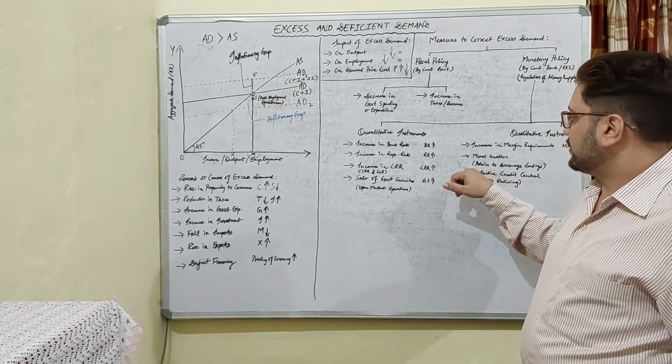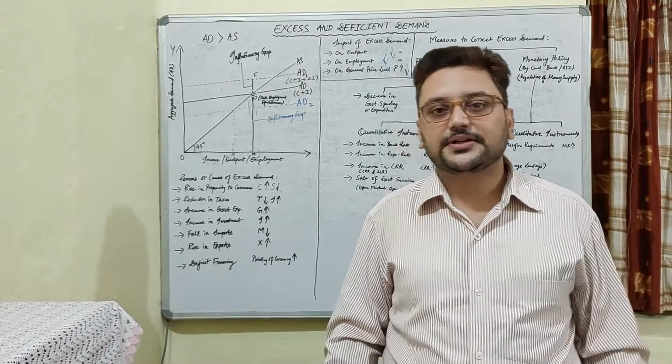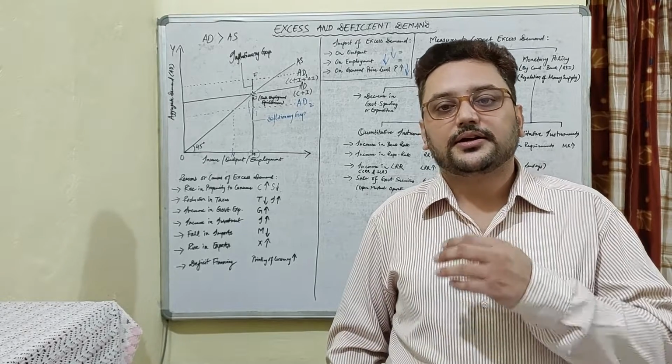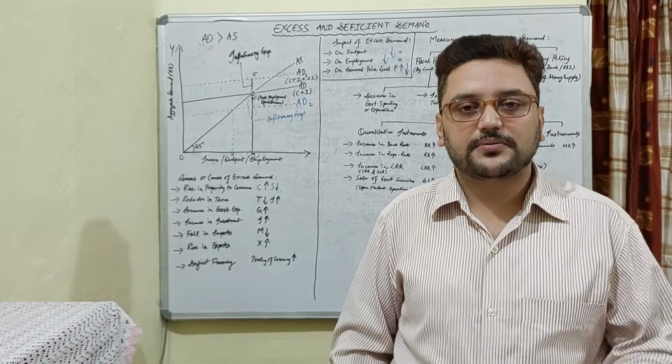Then in selective credit control and moral suasion, RBI will lift the selective credit control and say that yes, grant loans to all the sectors of the economy, whatever amount they are asking.